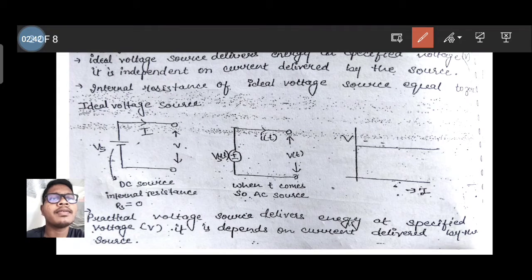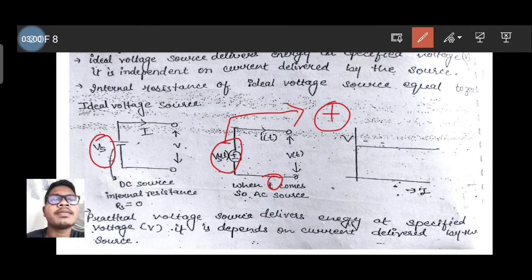Now see, this is our DC voltage source and this is your AC voltage source. The AC voltage source is shown like this: a circle with a positive terminal and a negative terminal, and the current will flow like this.